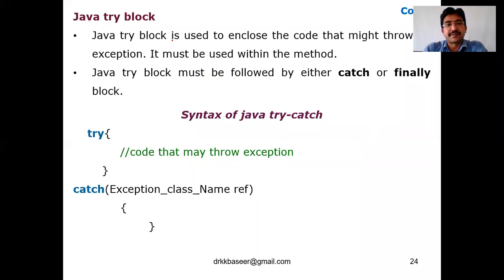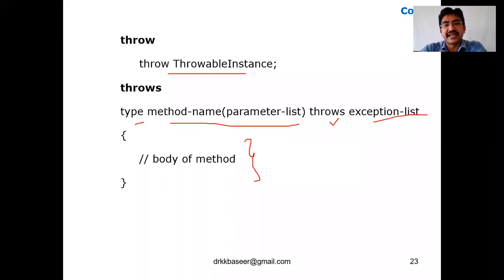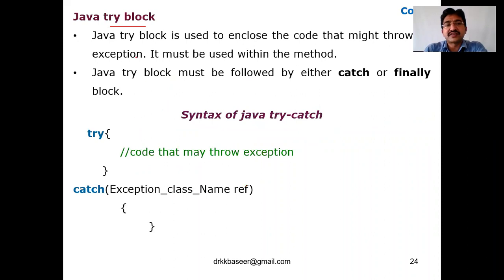Now coming to the first part, that is the try block. Just now we have seen the different forms of try, as well as catch, finally and throws. These are the syntaxes of the five different keywords of exception handling. Hope you note that. Now the first one, the Java try block. The Java try block encloses the code that might throw an exception. If you have a doubt about a particular piece of code, you can keep that code which can throw the exception in that enclosure. It must be used within a method. Remember that: the try block has to be used inside a method.